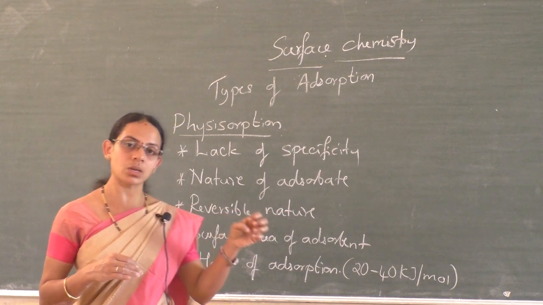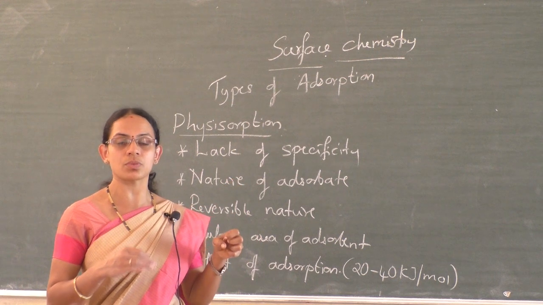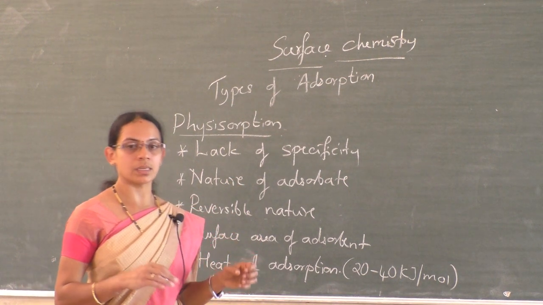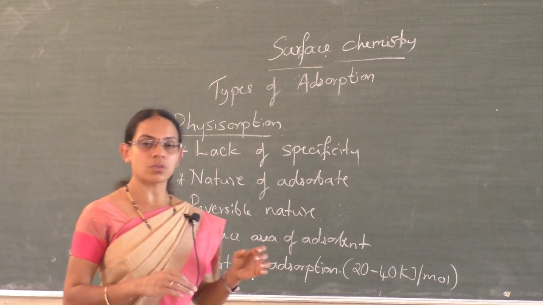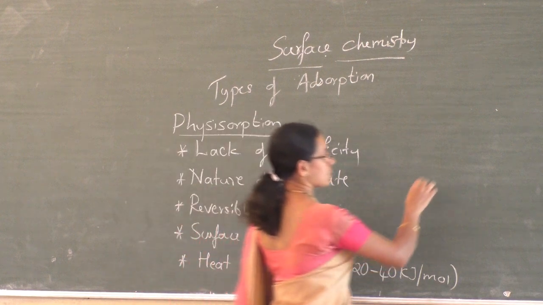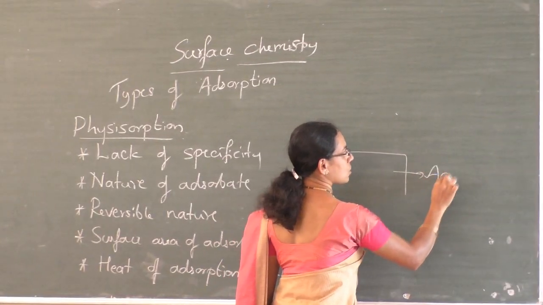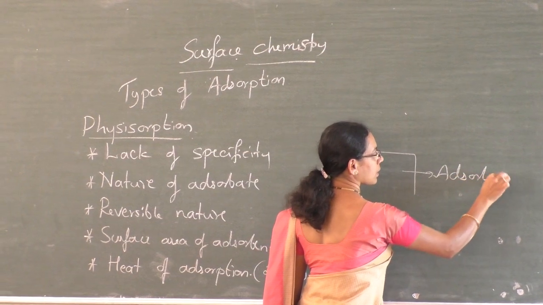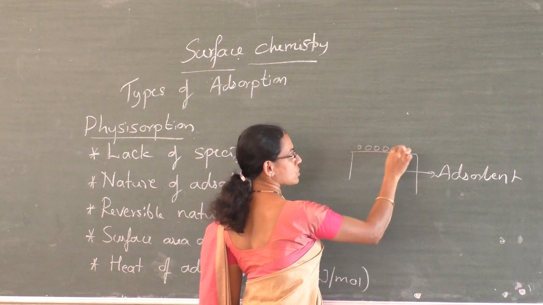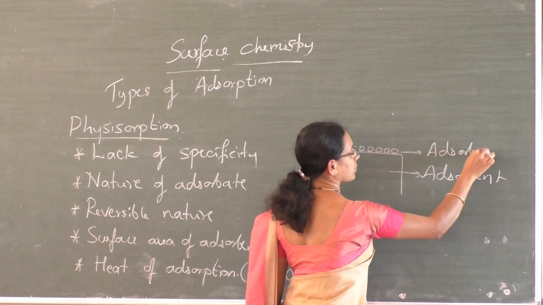Adsorbates are the molecular species which accumulate on the surface of a solid or liquid, whereas adsorbent is a surface on which adsorption takes place. Suppose this is a solid surface, this is called adsorbent, and if some gas molecules accumulate on the surface of this solid, this is called adsorbate.